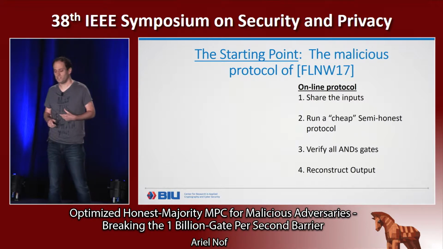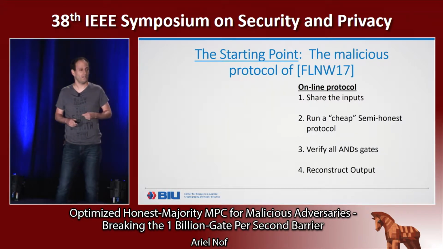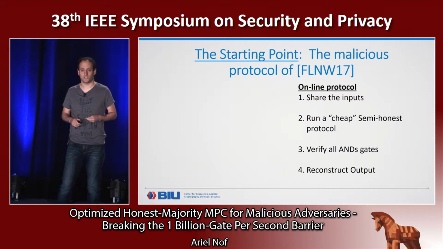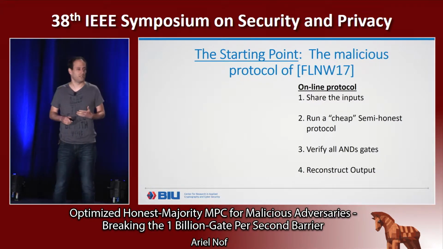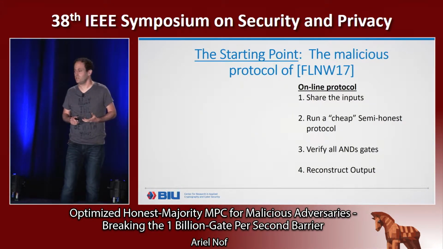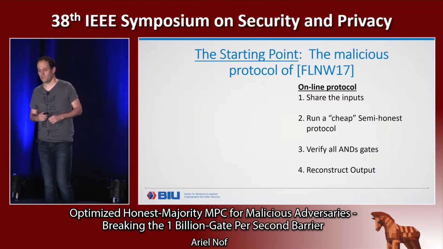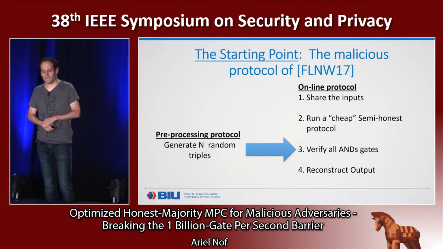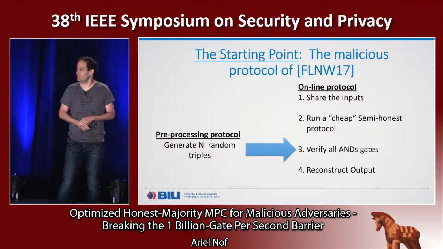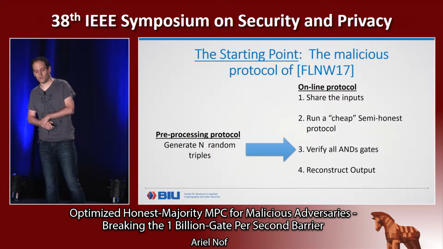So we need a verification step where we verify all AND gate computations. Why only AND gates? Because in other gates, the computation is local. You don't need to have any interaction, and therefore the corrupted party cannot cheat. So only in AND gates we have interaction, and therefore we need to verify that the computation was correct. This is done using random multiplication triples that we generate in a preprocessing protocol, in an offline protocol.